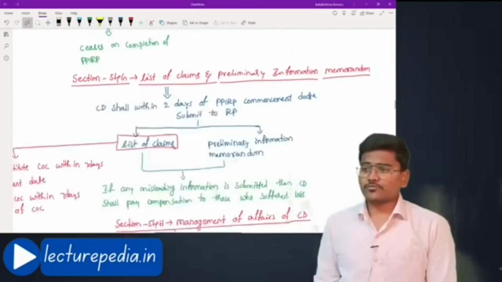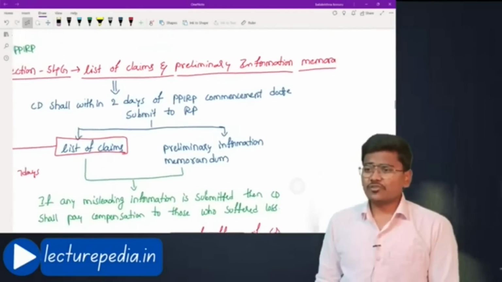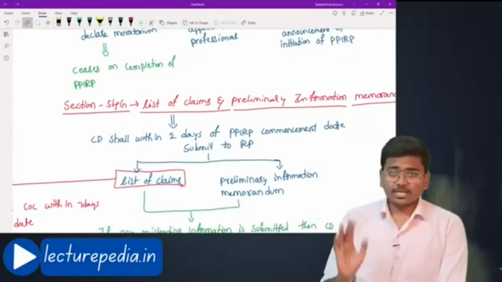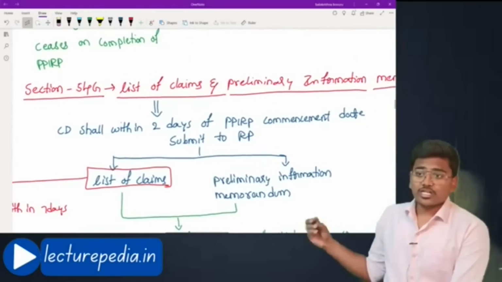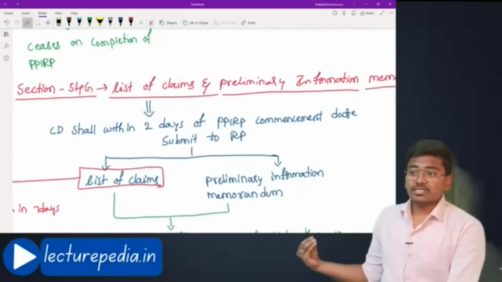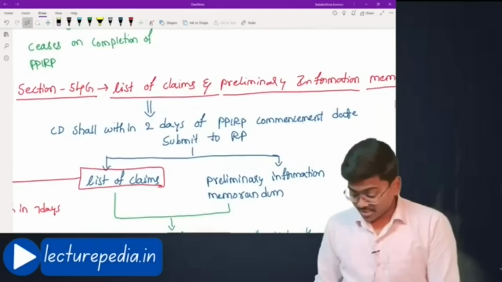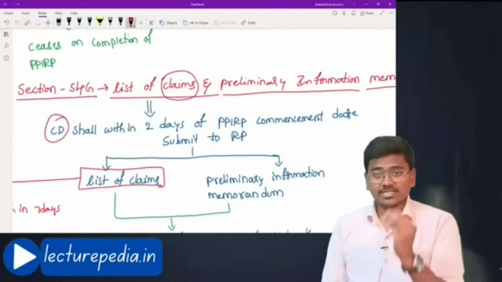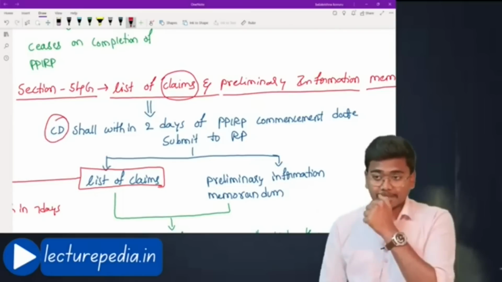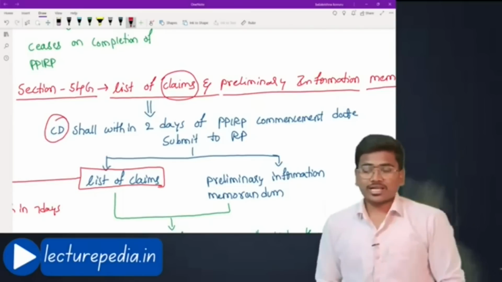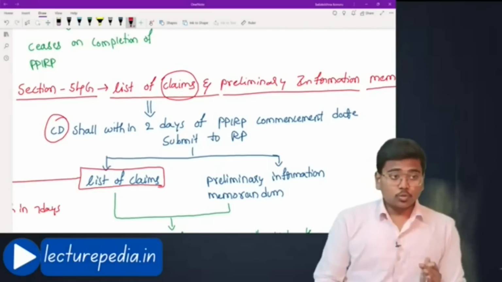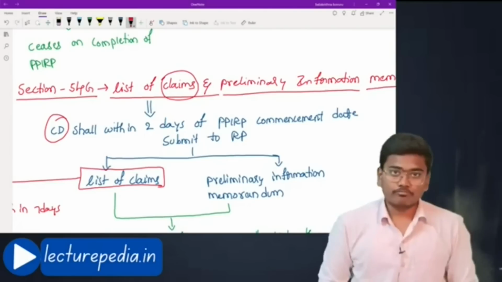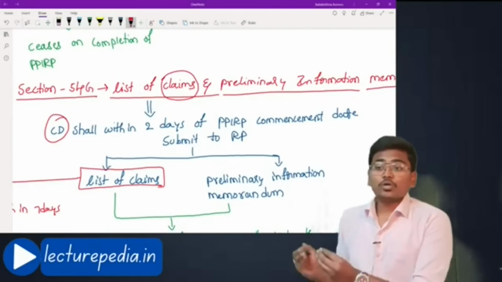Next, section number 54G, list of claims and preliminary information memorandum. Once this PPIRP is initiated, the corporate debtor shall within 2 days of the PPIRP commencement date submit to the resolution professional. Even the claims will be submitted by the corporate debtor only. Everything here will be done by the corporate debtor only. Within 2 days the corporate debtor has to submit the claims, that is, to which creditors how much amount is owed by this corporate debtor. Such claims must be submitted to the resolution professional.